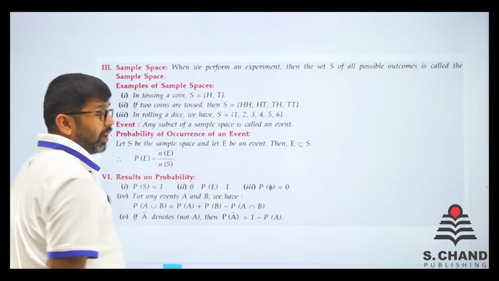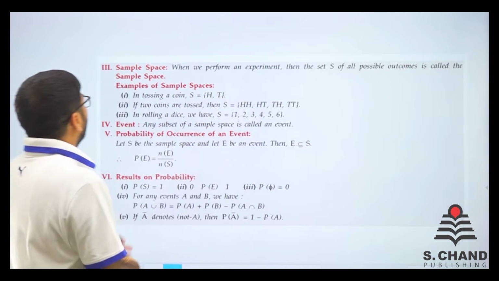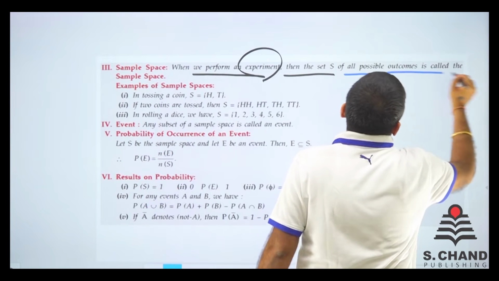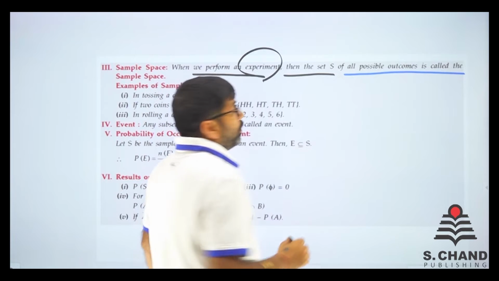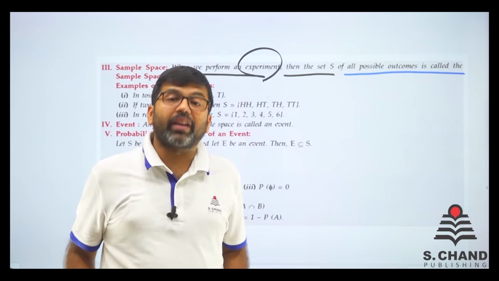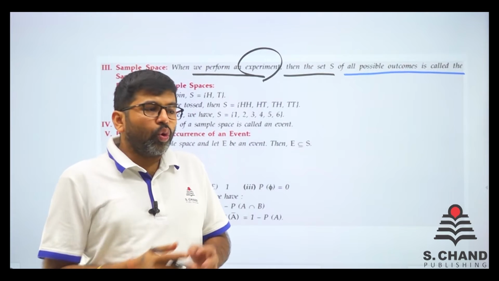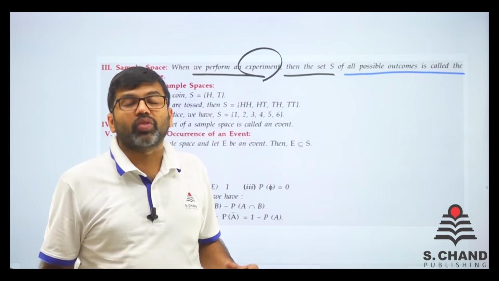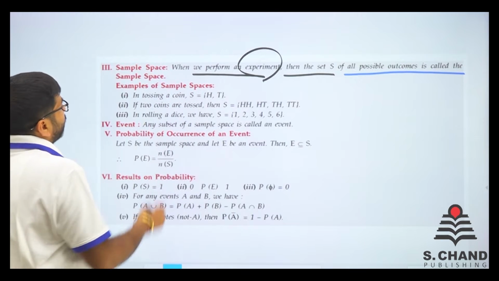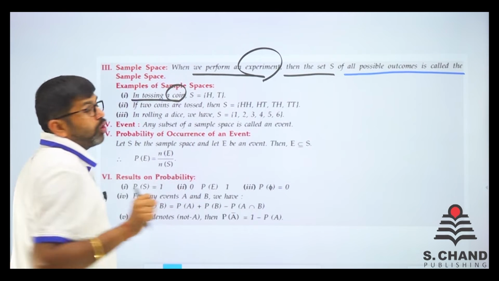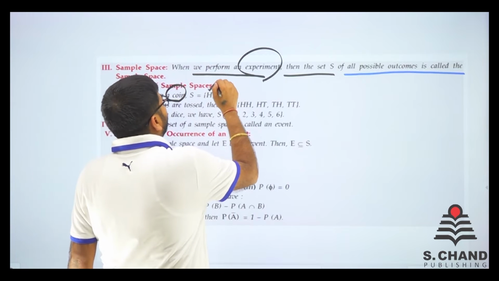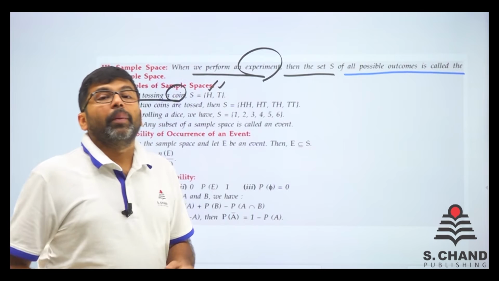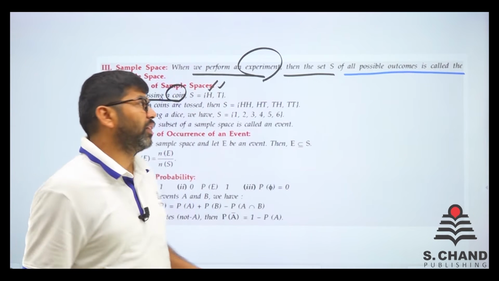See, we have just started the base of it, right? Now sample space. When we perform an experiment, then the set S of all possible outcomes is known as sample space. भाई आपको पता है कि आप कोई random experiment कर रहे हैं, so जितने सारे possible outcomes हो सकते हैं, that set of outcomes is known as sample space. Examples: in tossing a coin, it will be either H or T, like head होगा या tail होगा. That is the sample space. Sample space means जो भी possible outcomes हो सकते.